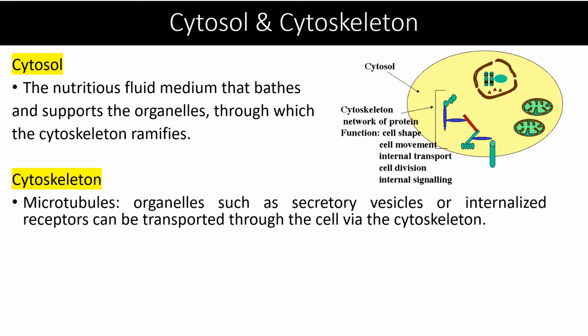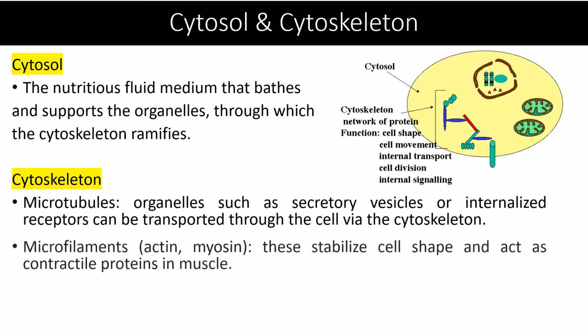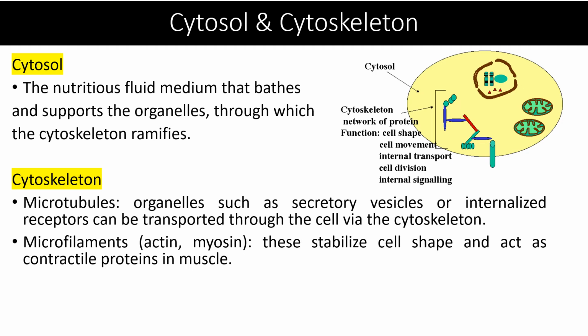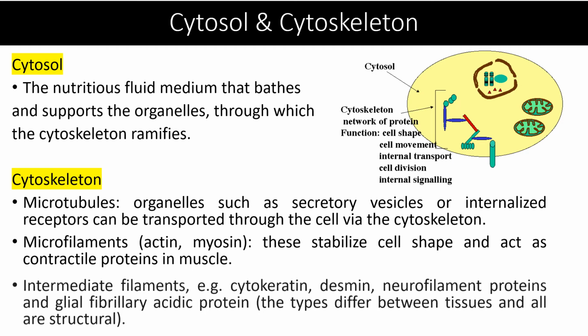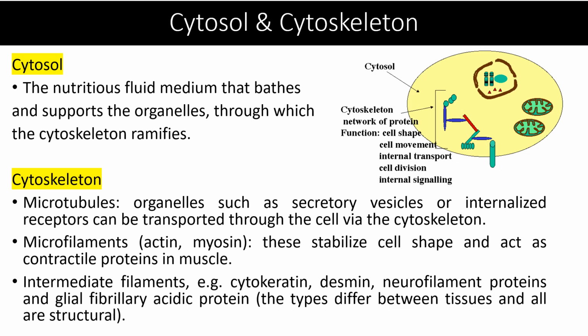Then we have intermediate filaments in the cytoskeleton, for example, cytokeratin, desmin, neurofilament proteins, and glial fibrillary acidic proteins. The types differ between tissues and are all structural units.